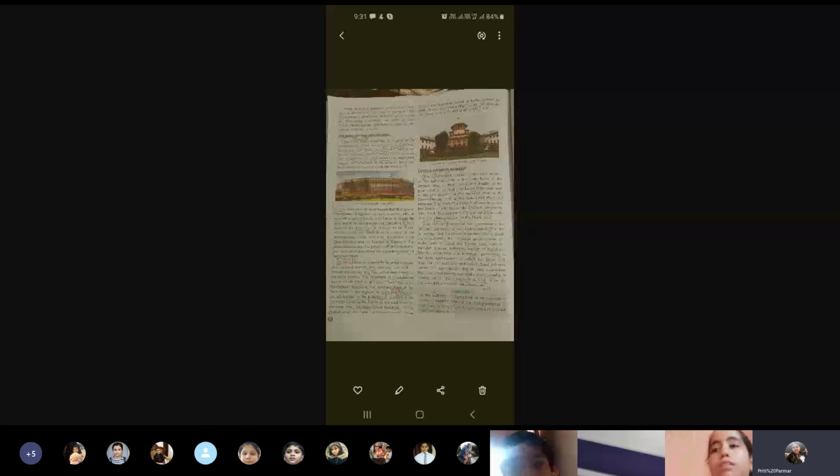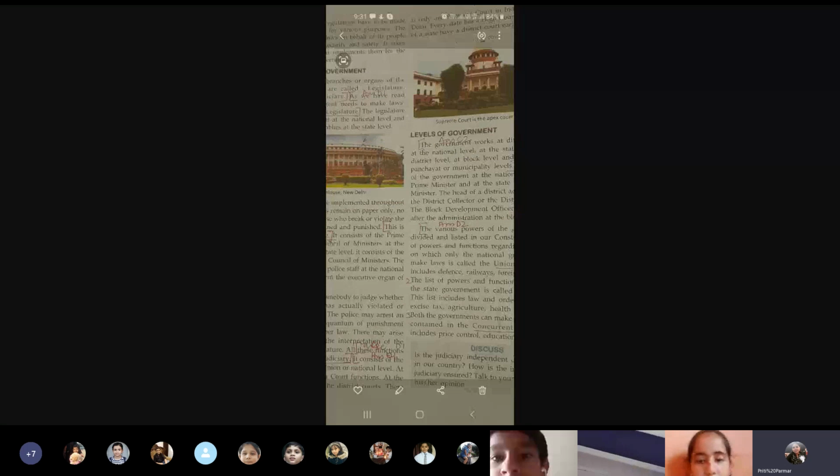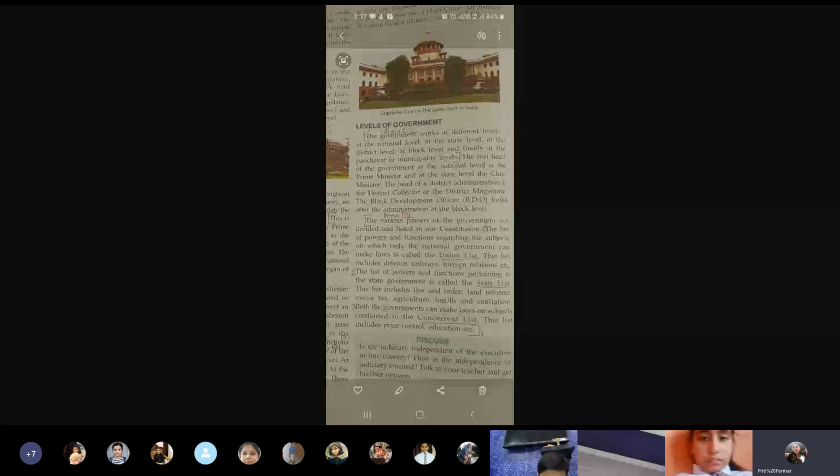Then we talked of the levels of the government, where we talked of the all country level. That means the nationwide level was the national level. Then when we talked of the state, it was the state level. Below it were the district levels. Apart from district, the block level, then the panchayat, etc., municipal corporation, etc.